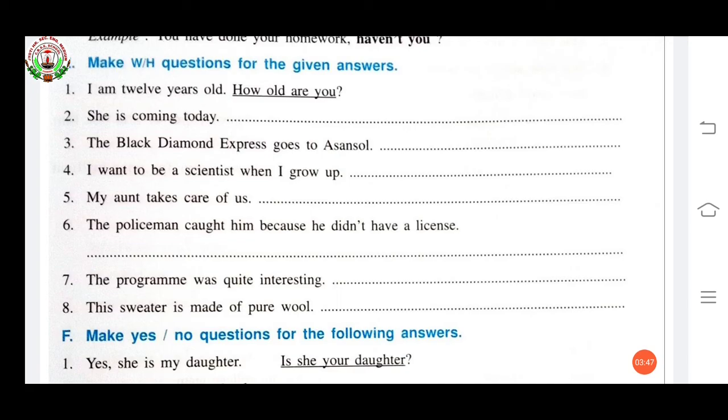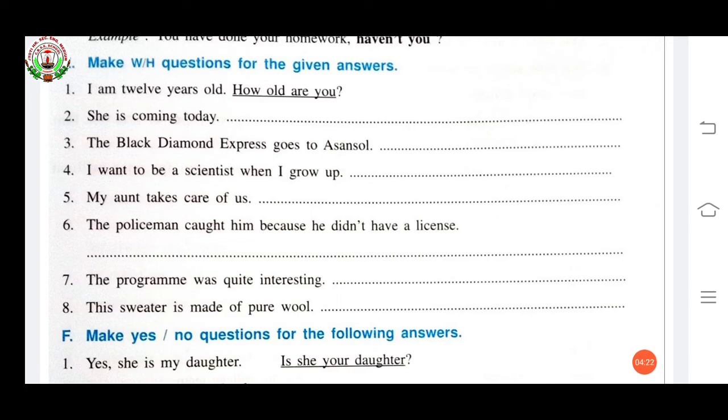See, second one, she is coming today. Now you have to make a question. This is the answer. She is coming today. Now what can you make? When is she coming? Question mark. Now third, the Black Diamond Express goes to Asansol. Now you have to make a question.